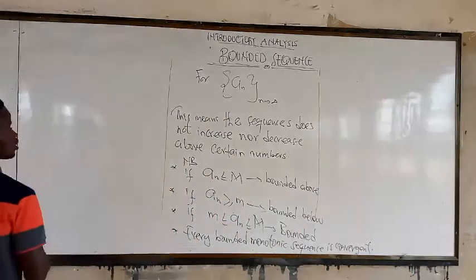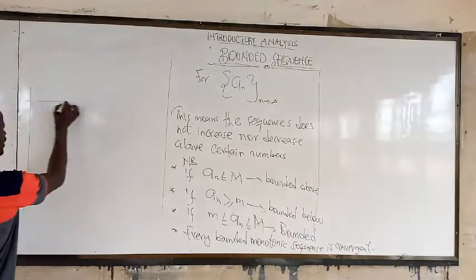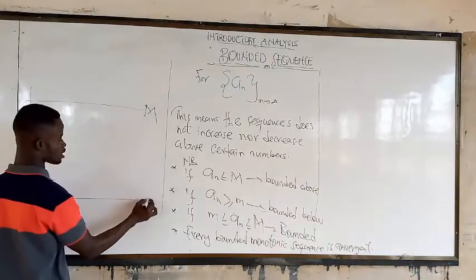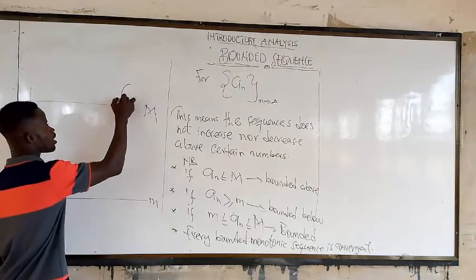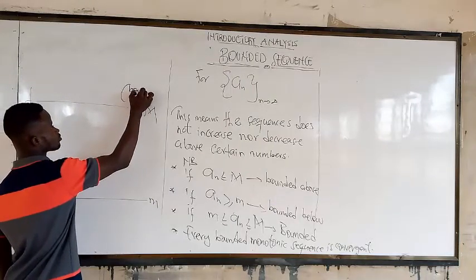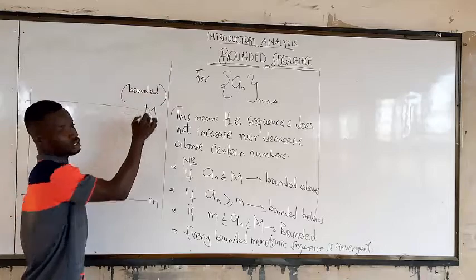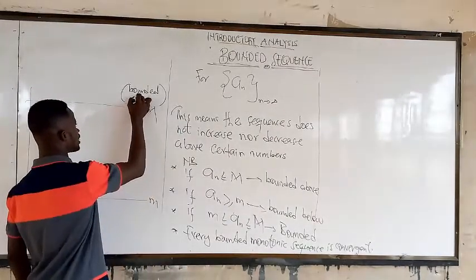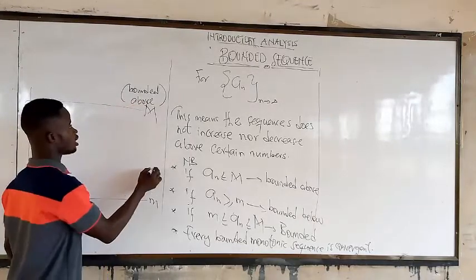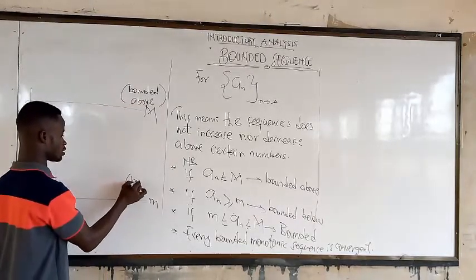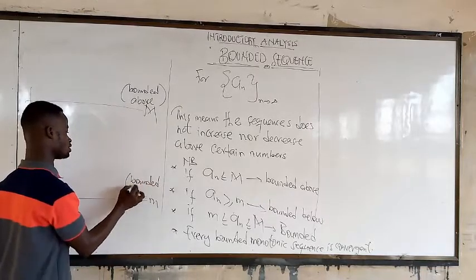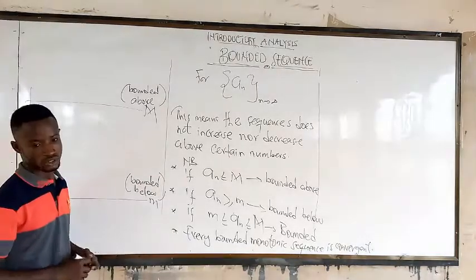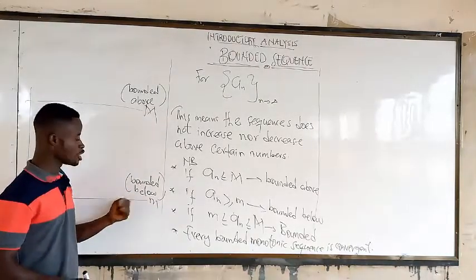So let's assume something here. Let's consider that this is the capital M, this is the small m. This one is bounded above, and this is bounded below. So you can see the above and the below.